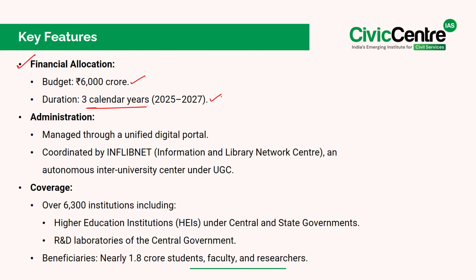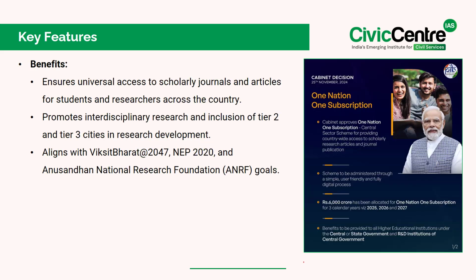Then know that it is managed through a unified digital portal and coordinated by INFLIBNET, which is an autonomous inter-university center under UGC. Furthermore, a coverage of over 6,300 institutions, including higher education institutions under the central and state governments and R&D laboratories of the central government. Significantly, nearly 1.8 crore students, faculty and researchers are going to benefit from the scheme.